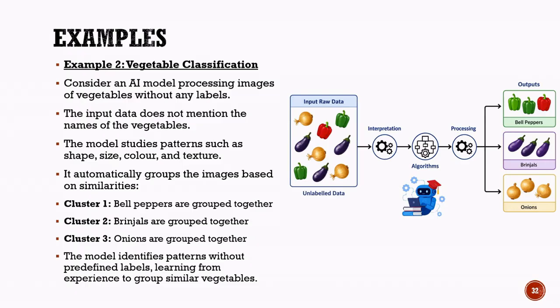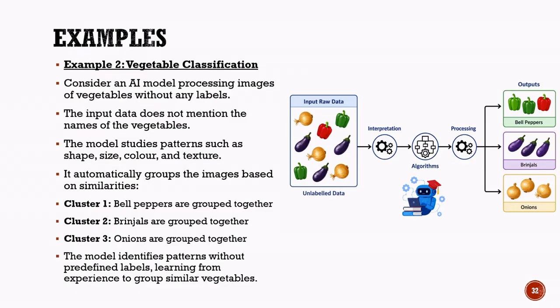As it examines the images, it begins to notice similarities between certain vegetables. For example, it may find that some images have a similar shape and color. These images are grouped into one cluster. Another set of images may share a different appearance and are placed into a second cluster. Similarly, a third group of similar images forms another cluster.